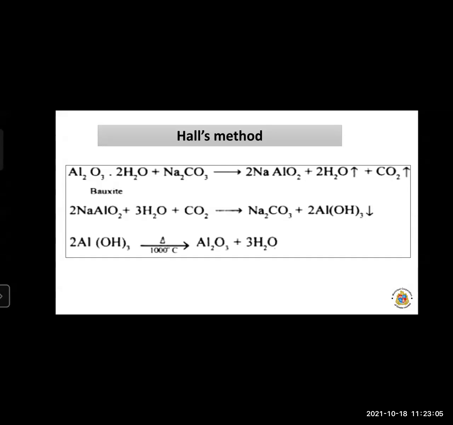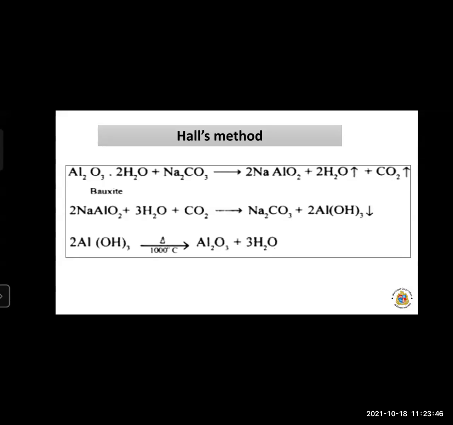Okay. Now this filtrate is warmed and neutralized by passing carbon dioxide gas. So look at the second reaction. This sodium aluminate, which is the product formed from the bauxite and sodium carbonate, is again neutralized by passing carbon dioxide and water. As a result, we get the aluminum hydroxide. In the second reaction, we get two products. First is sodium carbonate and the aluminum hydroxide.